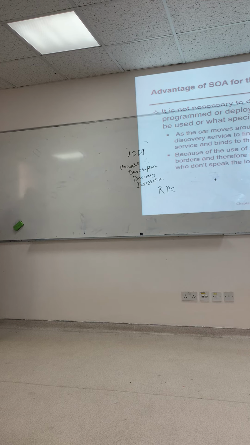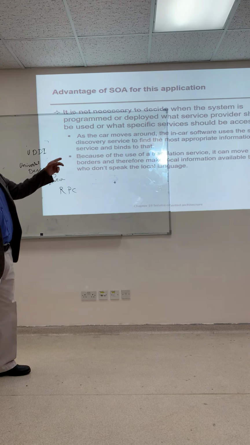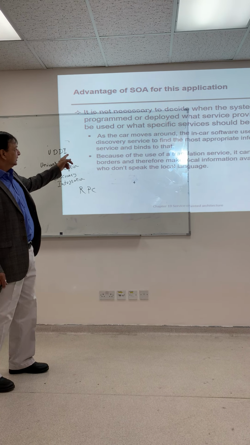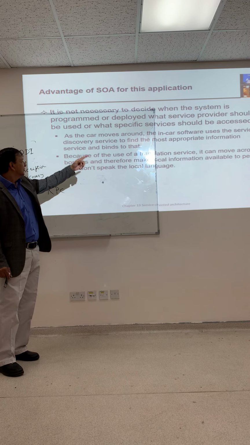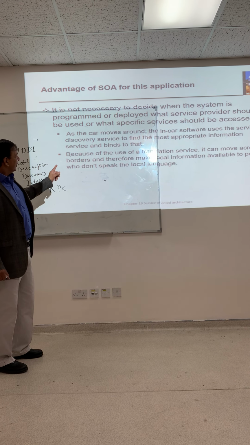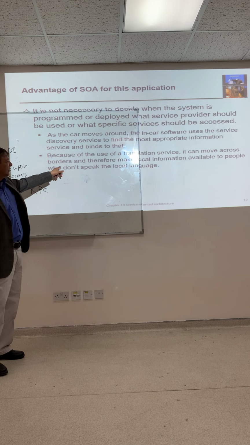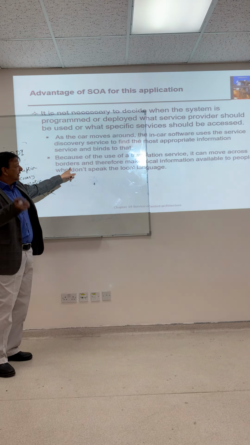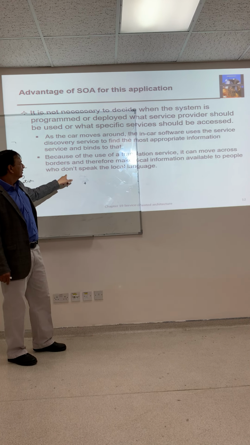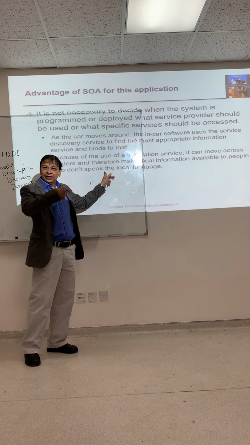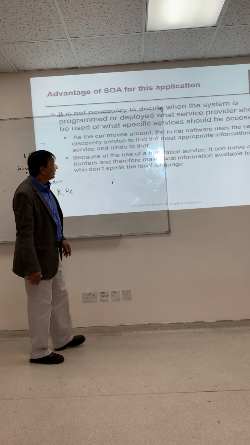So there are so many advantages we already discussed. As the car moves, the software uses the service discovery service to find the most appropriate information service and bind to that. Because of the use of translation services, it can move across borders, as I told you, from one area to another area. Therefore, it makes local information available to people who don't speak the local language, like German, French, Chinese, or Russian.